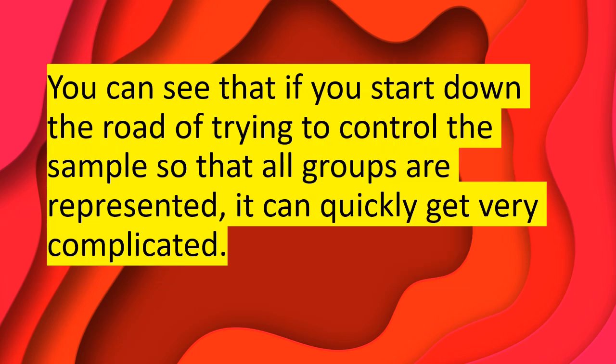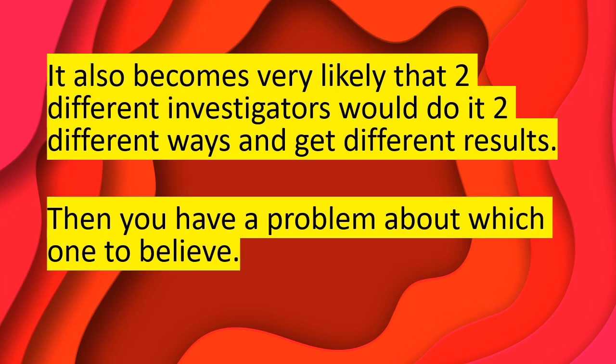You can see that if you start down the road of trying to control the sample so that all groups are represented, it can quickly get very complicated. It also becomes very likely that 2 different investigators would do it 2 different ways and get different results. And then you have a problem about which one to believe.